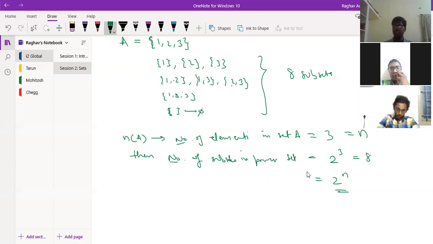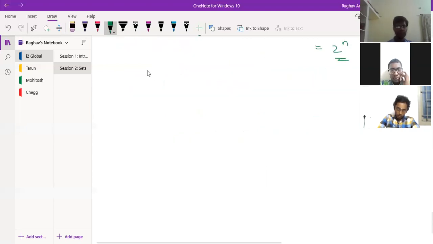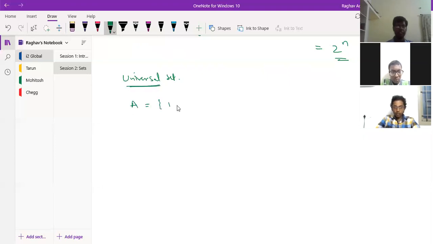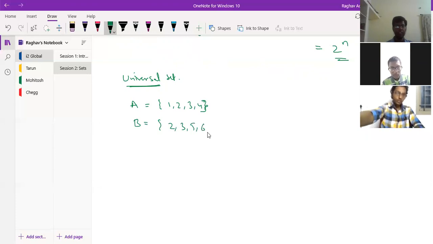Then there is another thing called the universal set. Suppose my A is a set which has elements 1, 2, 3, 4. And my B is a set which has elements 2, 3, 5, 6.